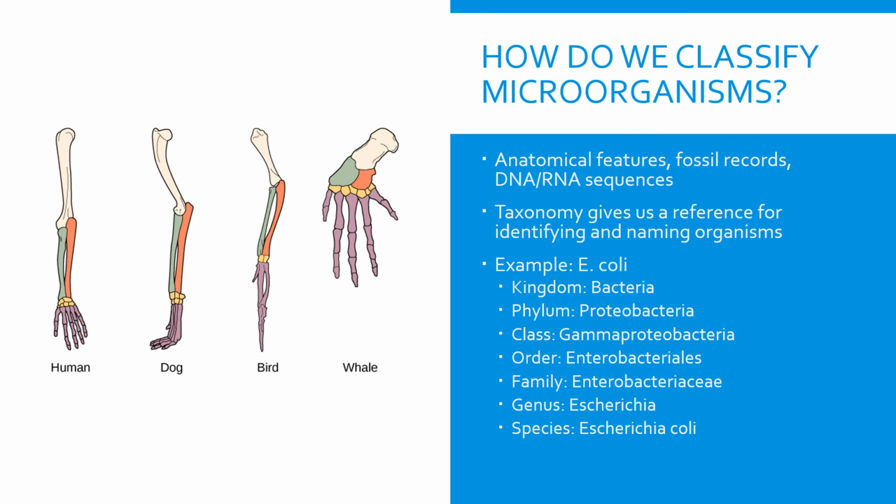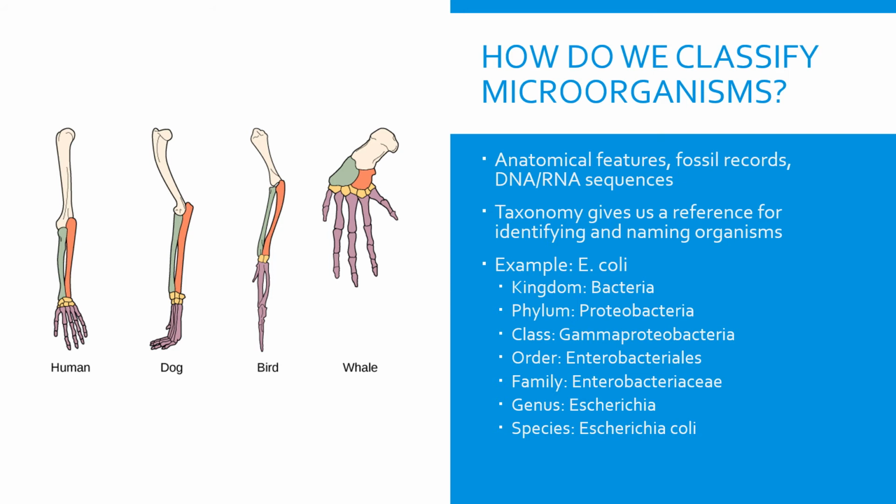Well, species can be grouped according to their anatomical features, fossil records, and common DNA or RNA sequences. Specifically, 16S rRNA is often used to classify species because it is present in all cells, always has the same function, and contains both variable and constant regions. Species having the same or similar characteristics is evidence that two species share a common ancestor. The degree of similarity can provide information about how closely related the species are and how long ago their common ancestor was alive. Taxonomy gives us a reference for identifying and classifying species.